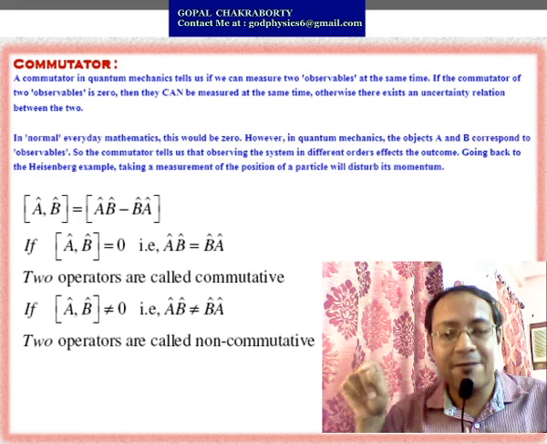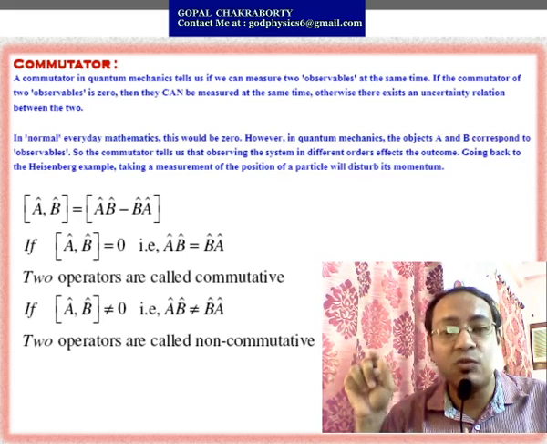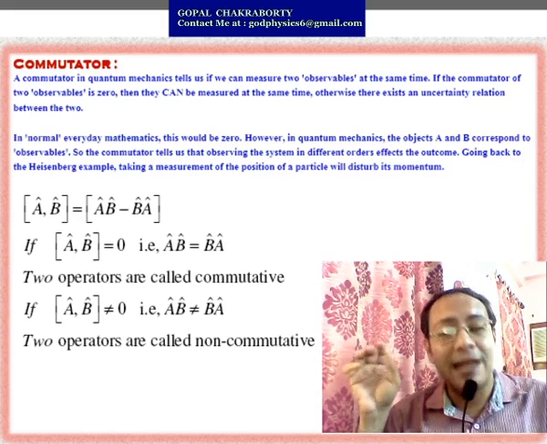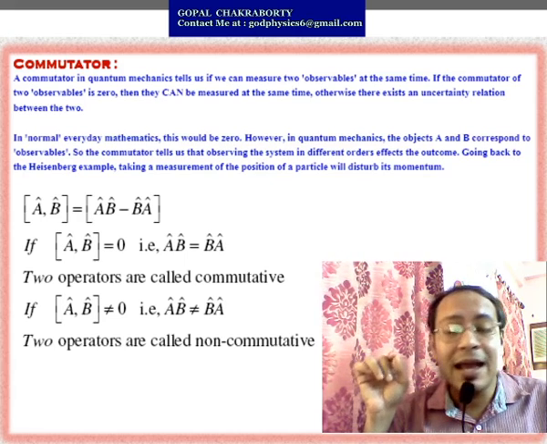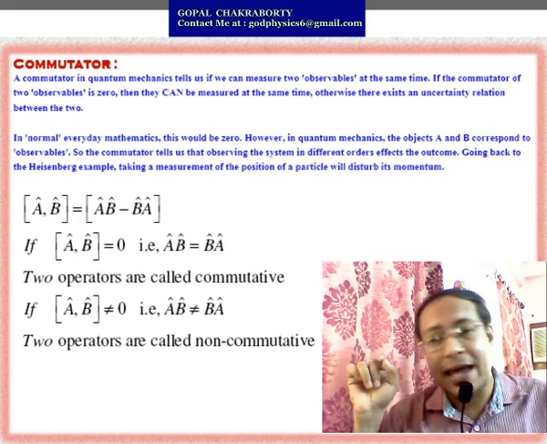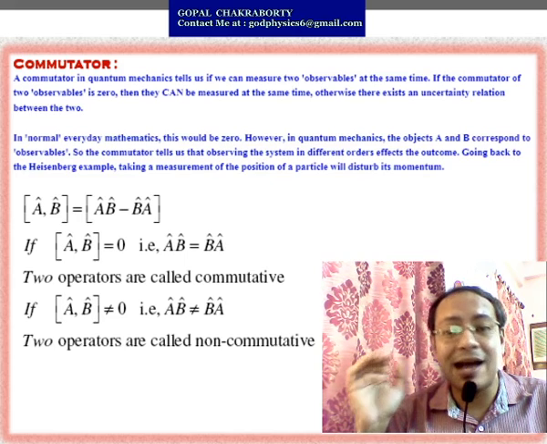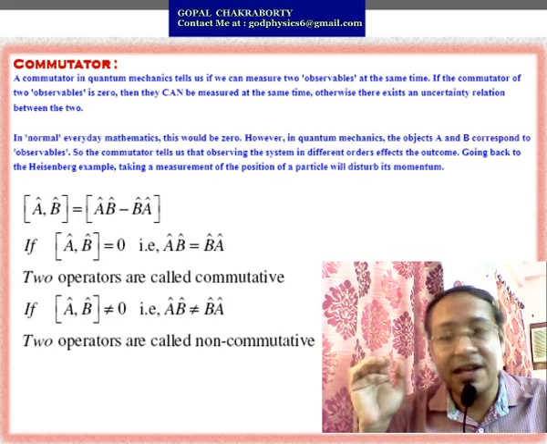If the commutator value [A cap, B cap] equals 0, that means A cap B cap equals B cap A cap. So you can say these two operators are commutative in nature.